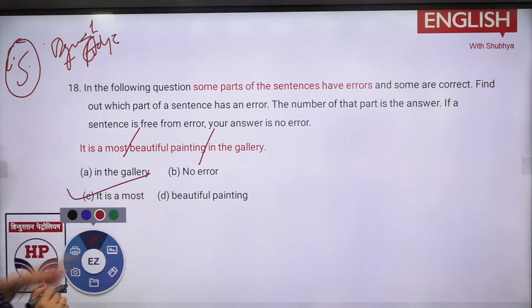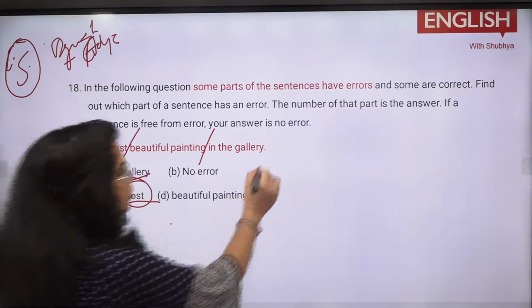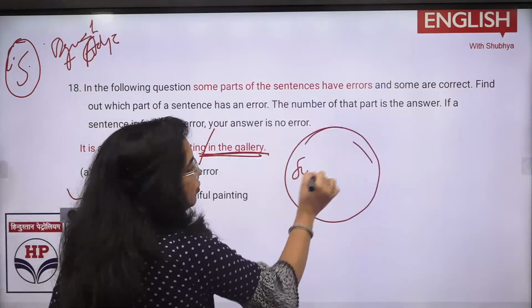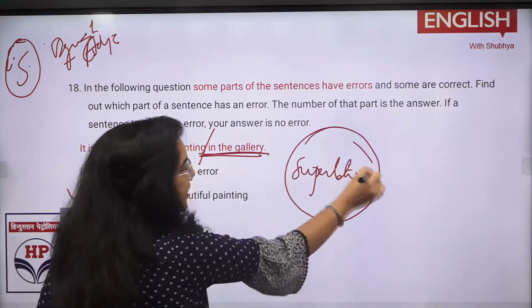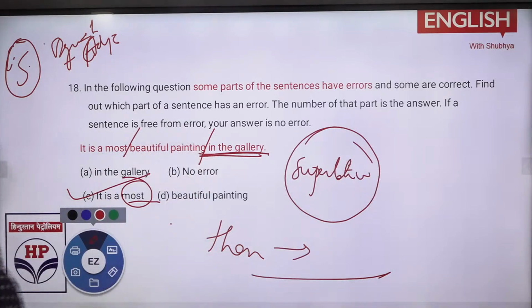Why it is now? Now at one side they are telling us most. मतलब most किसके लिए होता है? Superlative degree है. In the gallery, मतलब सारी चीजों में तो we use the superlative degree, right? Than के साथ लगता था. What was used with than? Which degree was used? We had done this out at the very start. कौन सा था? Than के साथ कौन सी डिग्री थी? Tell me fast. The के साथ हो गई सुपरलेटिव डिग्री, than के साथ कंपैरेटिव, राइट?